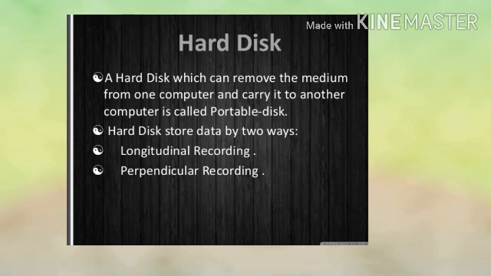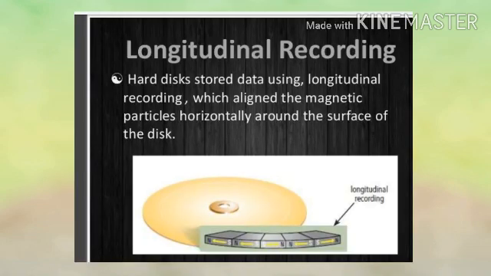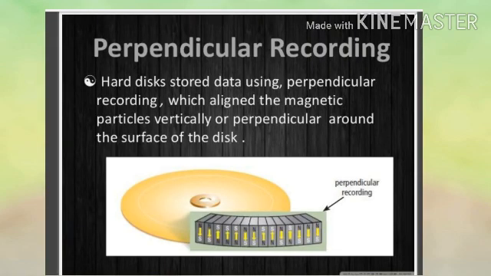Hard disk stores data in two ways: longitudinal recording and perpendicular recording. Hard disk stores data using longitudinal recording, which aligns the magnetic particles horizontally around the surface of the disk. In perpendicular recording, hard disk stores data by aligning the magnetic particles vertically, or perpendicular, to the surface of the disk.